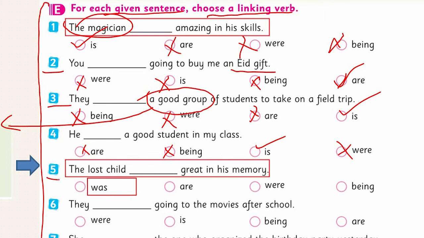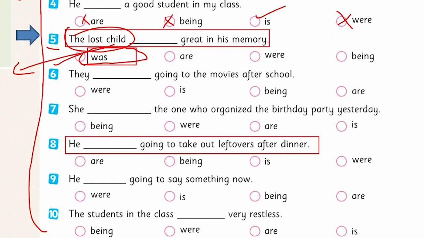The fifth one, the lost child, great in his memory. Lost child here means a child who has gone missing, who has been lost. Here the child is one, a singular person. So the child: are, were or being? Yes, was is the right option here. I want you to choose the right option for these remaining sentences by yourself.